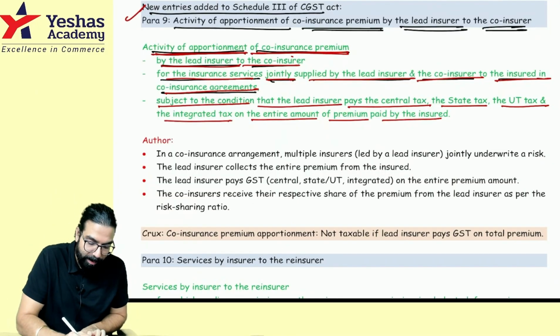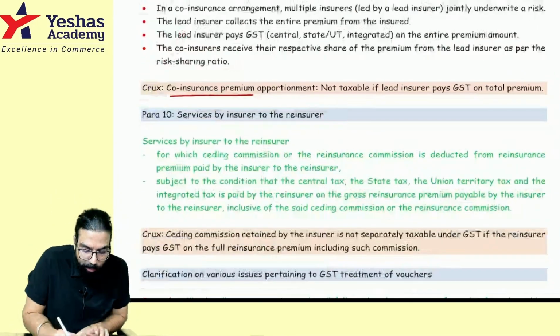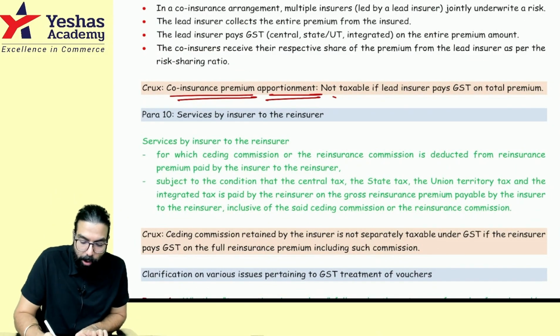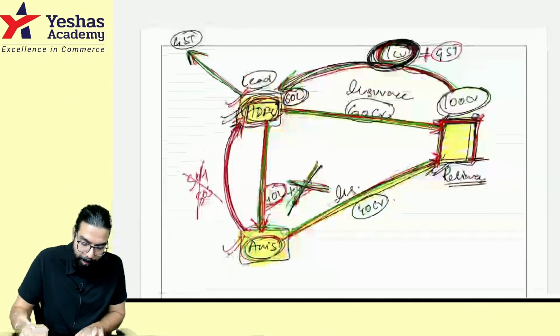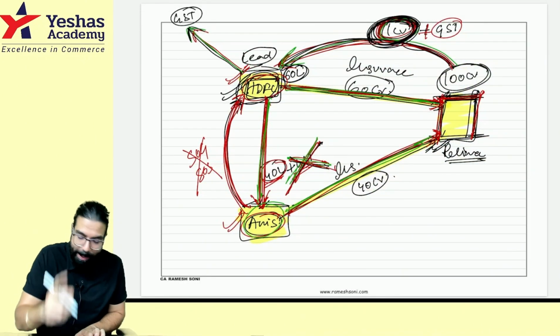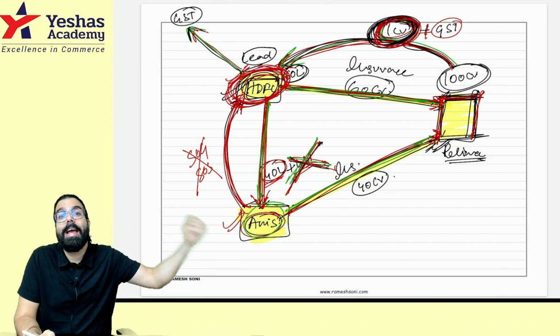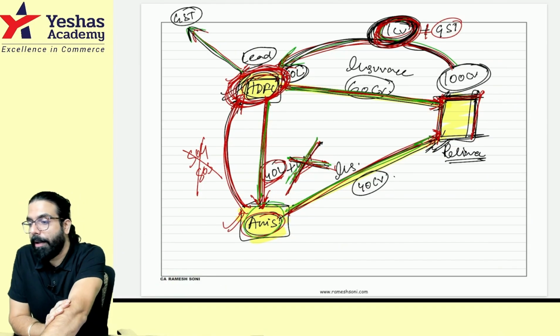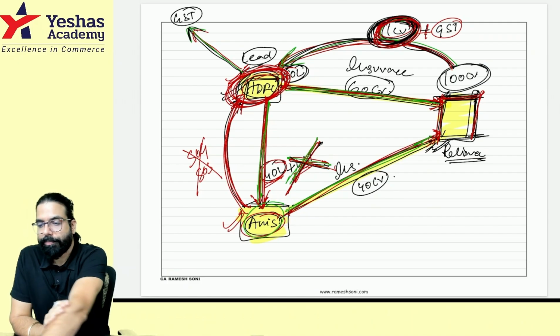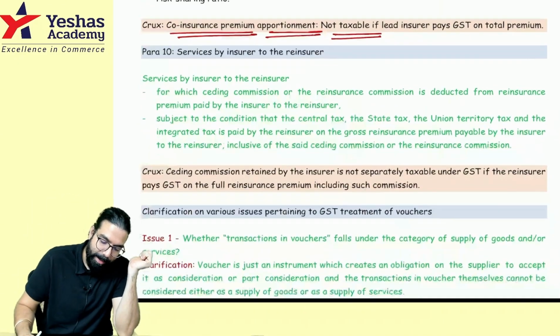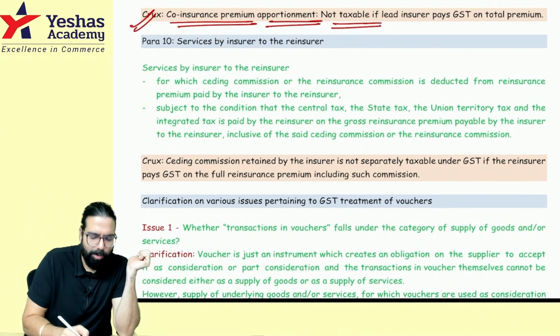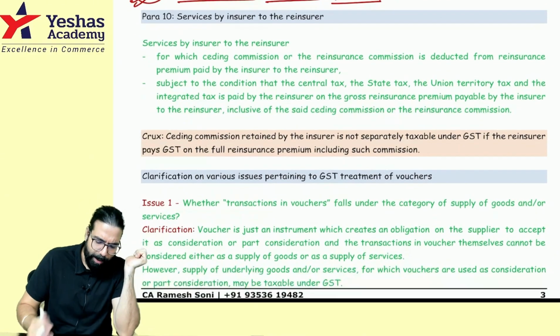This was the first part, that co-insurance premium apportionment is not taxable. On co-insurance premium apportionment, there is no GST, provided the lead insurer had paid the GST on the entire premium which was collected. Please tell me, everyone, are we clear with this point? Okay, sir, this point is clear, and I've gone ahead and given the crux also. Crux means the summary of this. Okay, sir. Now, next one.